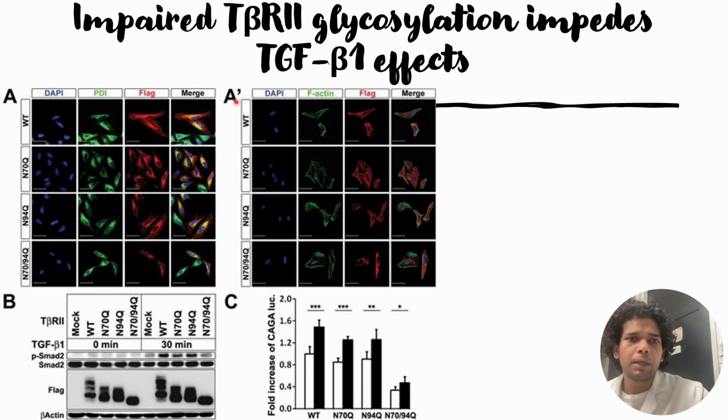In this video, we will discuss how impaired T-beta receptor glycosylation impedes the TGF-β1 effect.